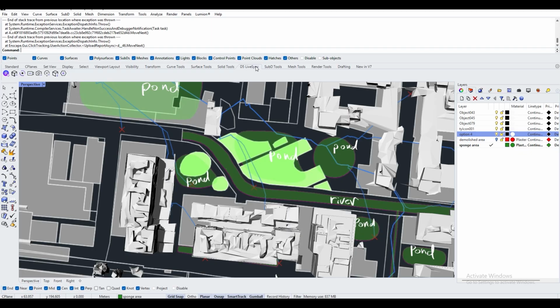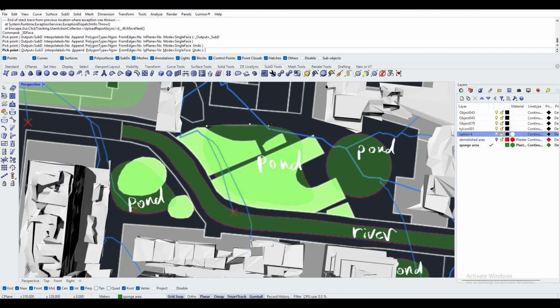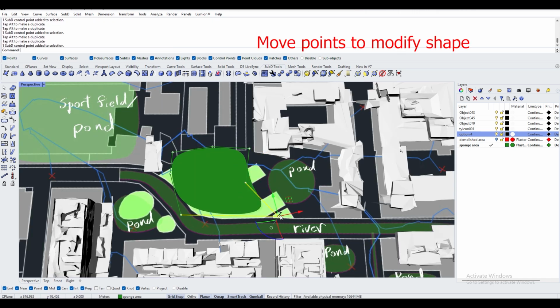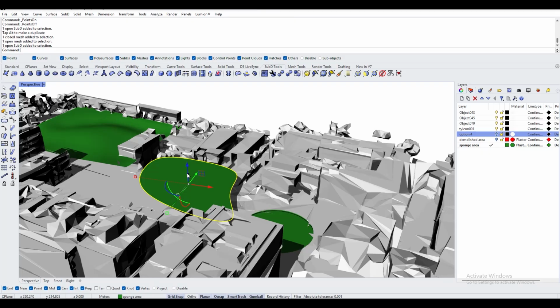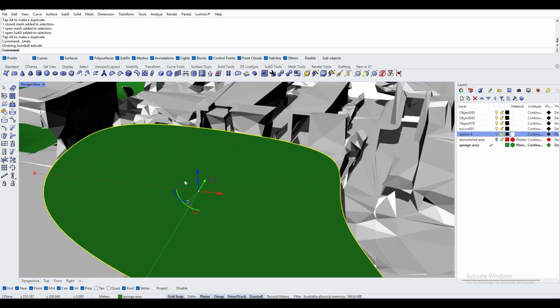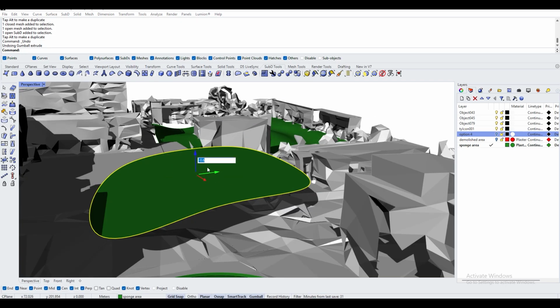For SubD, beside the basic geometry, to design a freestyle organic shape, the best way to do it is using SubD. To make it deeper, drag the gumball dot down. You can also type the depth you want. The blue gumball arrow is up, so if you want to move down, remember to put a minus in front.